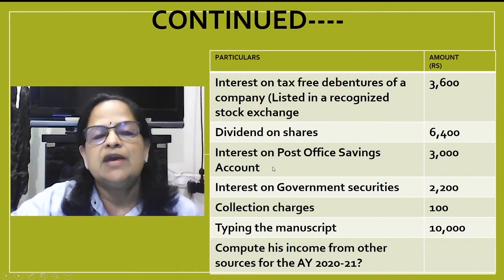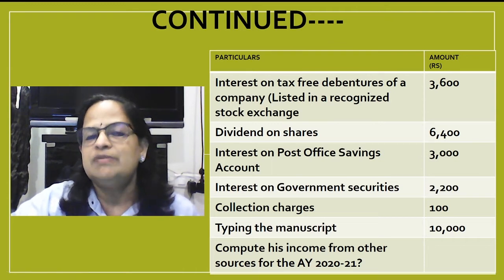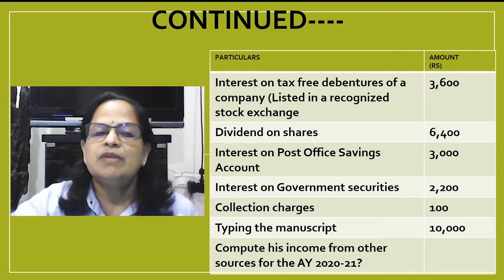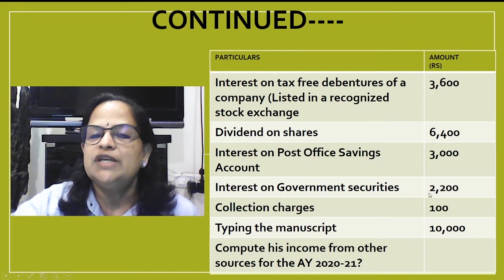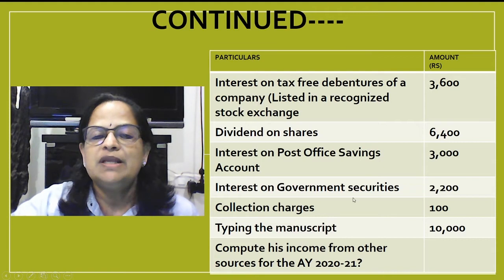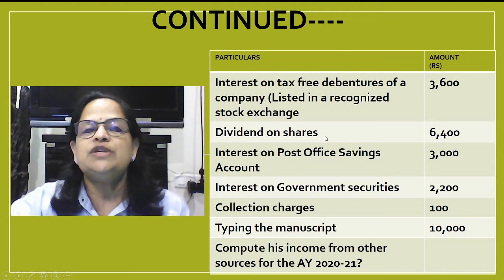Interest on post office savings account. If it's single account, up to 3,500 is exempted. If it's joint account, up to 7,000 is exempted from interest on post office savings bank account. Interest on government securities 2,200. Collection charges is 100. Typing of manuscript 10,000. This we can reduce from royalty. Compute his income from other sources for the assessment year 2021.